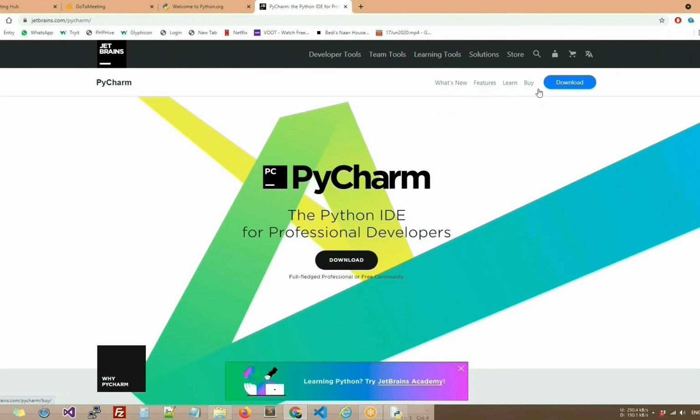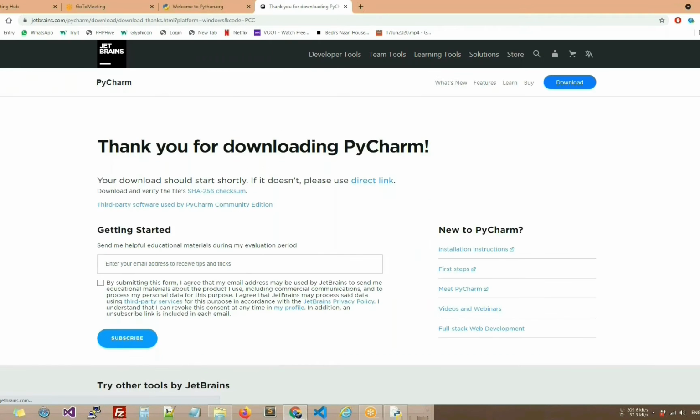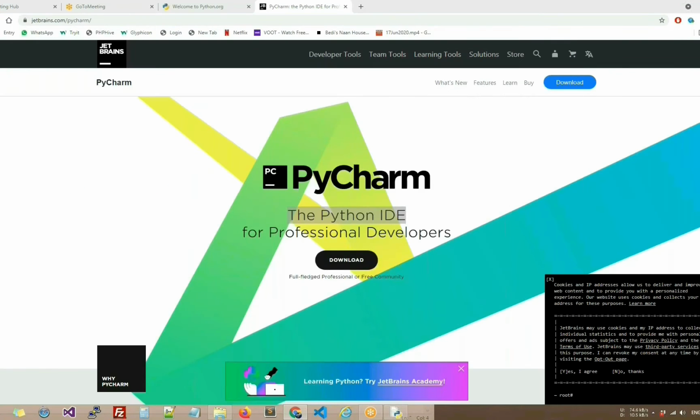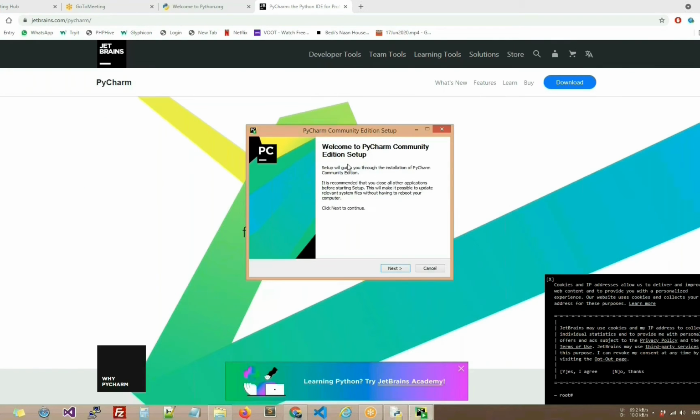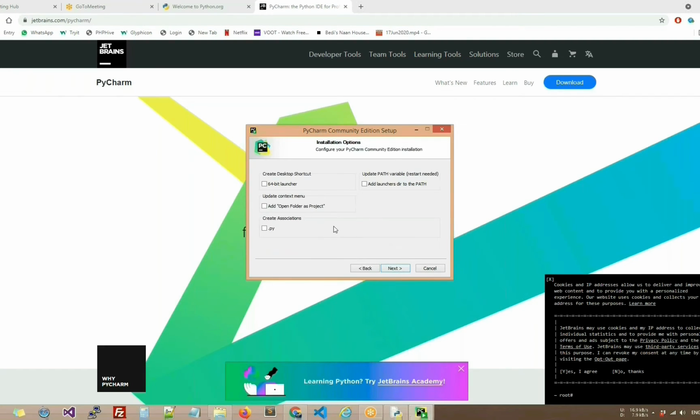We will now download PyCharm from jetbrains.com. Click the download and then community version and save this in C drive. PyCharm is the most widely used smart IDE that we are downloading. Now we will install it and follow these steps. First we'll go to next step, again next step, and there are two checkboxes, one for 64-bit launcher and one to save it in a path variable. Click both the checkboxes and go to next.